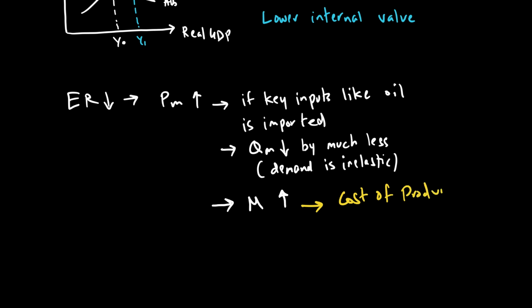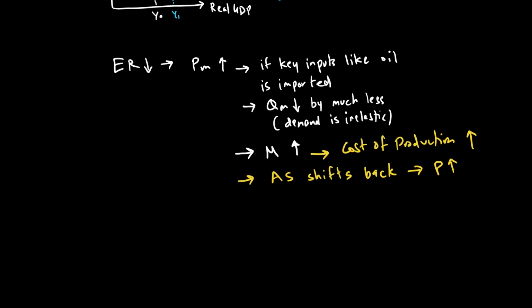And this rise in the cost of production means aggregate supply shifts back. So there will be a shift to the left of the aggregate supply, causing again our price level to rise. But this is what we call cost push inflation, which happens because now the key inputs are becoming expensive.